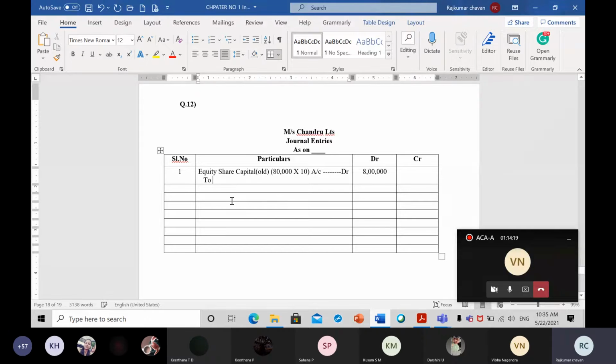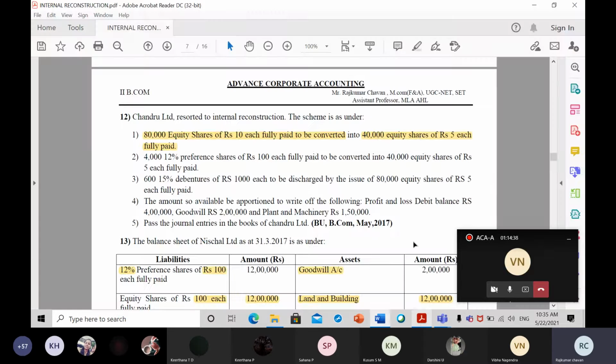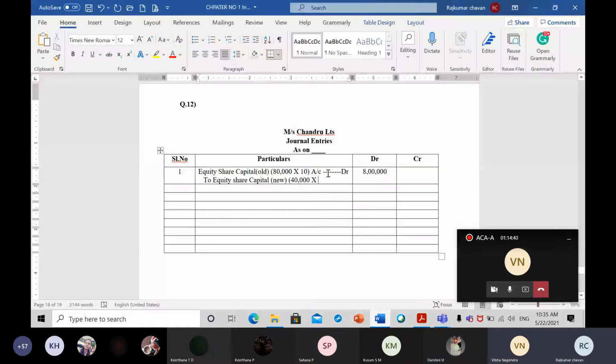Concentrate everyone. To equity share capital, which is new. How many new shares are they issuing? 40,000 shares. Correct. What is the face value of the shares? 5 rupees, sir. 5 rupees. So 40,000 into 5 is how much? 2 lakh.